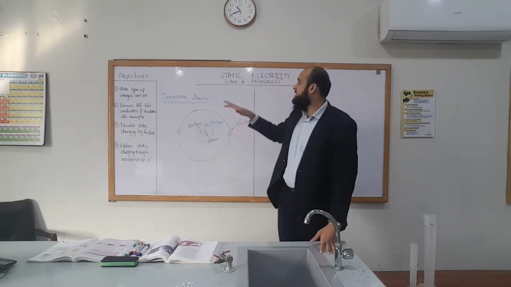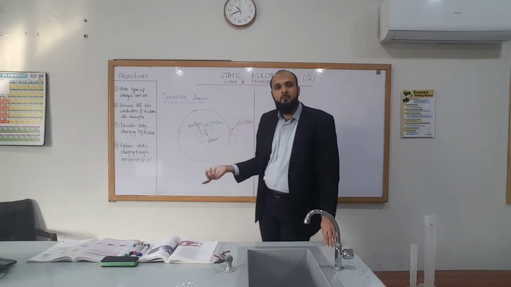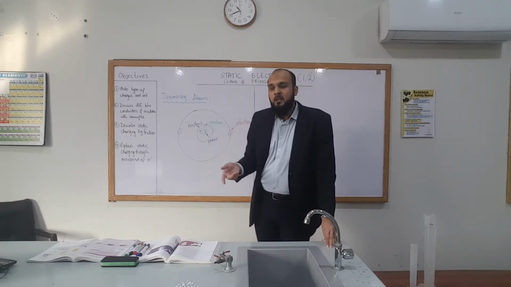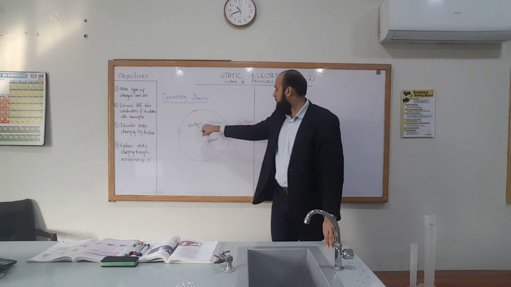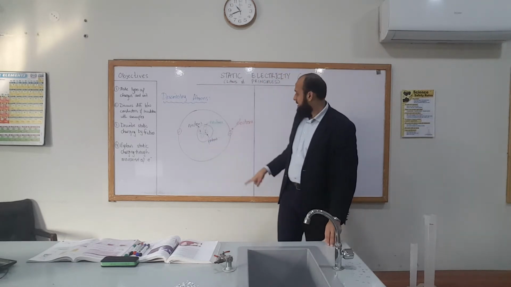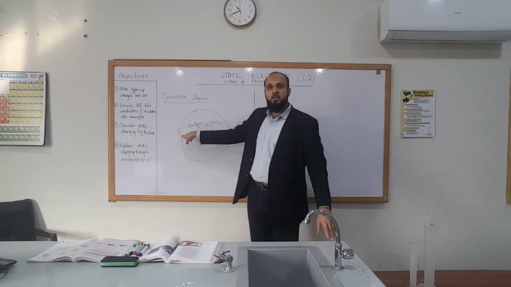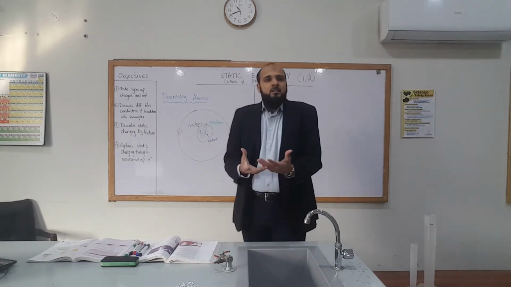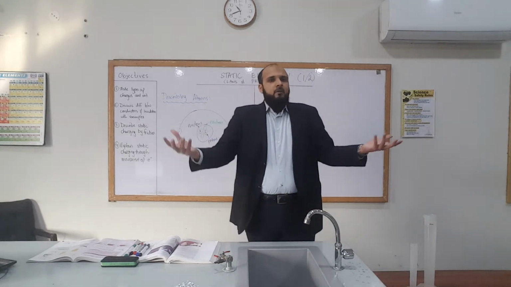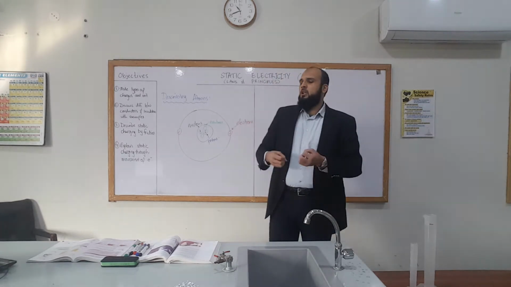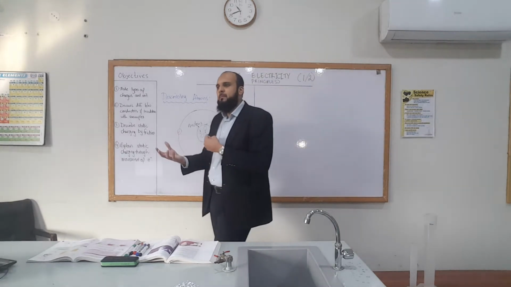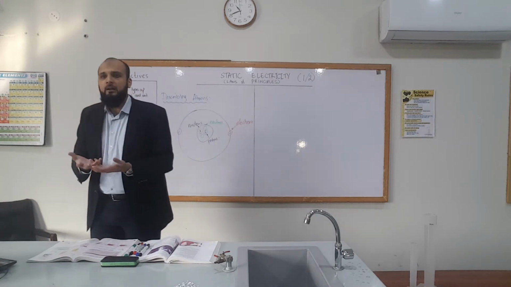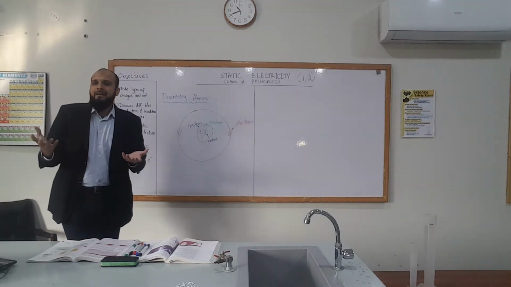So charge, electrical charges, on which particles are they found? Electrons. Electrons and protons, right? So that's why I put a negative charge and a positive charge respectively. So a charge is simply a property of some material with which it can interact in the presence of a field, an electrical field or a magnetic field.